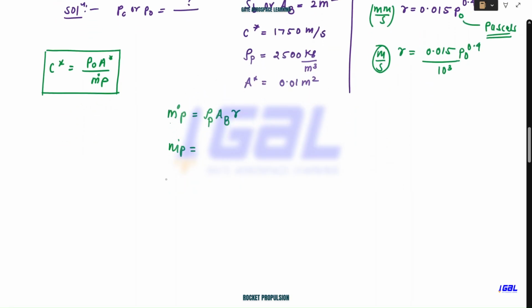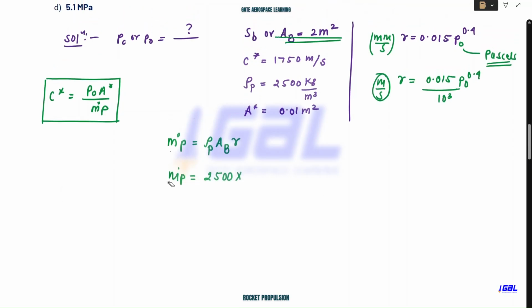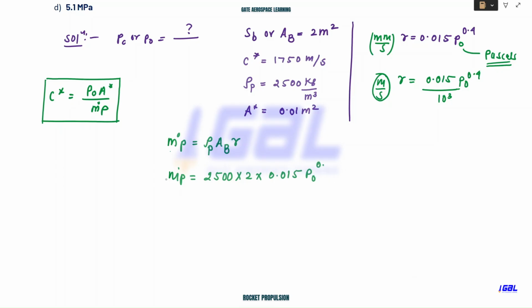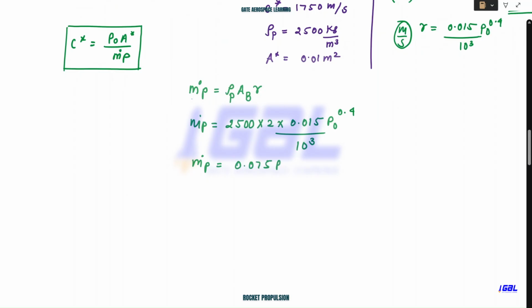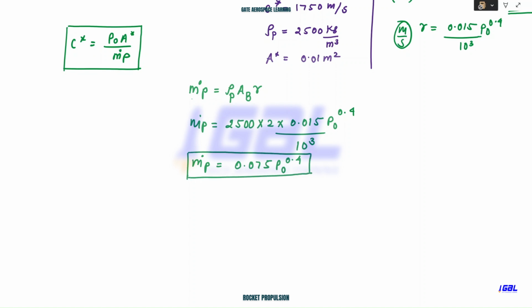So m dot p will be, now density is how much? 2500 kg per meter cube. What is the burning area? Burning area is 2 meter square. So I'll write this as 2, and I'll write the r value here: 0.015 p naught to the power 0.4 divided by 10 to the power 3. Now you simplify this equation, and I am getting 0.075 p naught to the power 0.4. Please verify whether you're getting this coefficient or not.